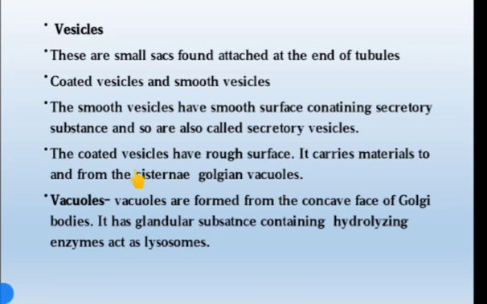So the coated vesicles have a rough surface. They carry the materials from the cisternae to the Golgian vacuoles. Whereas the smooth vesicles have a smooth surface containing secretory substances. Hence they are called secretory vesicles.